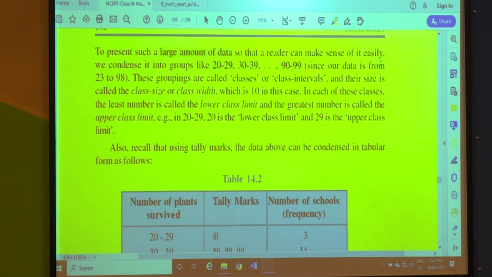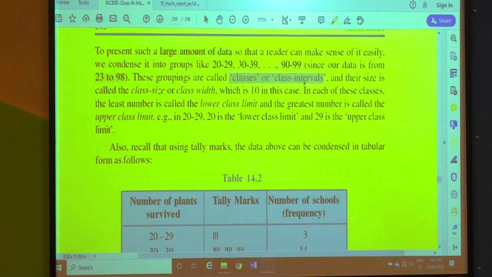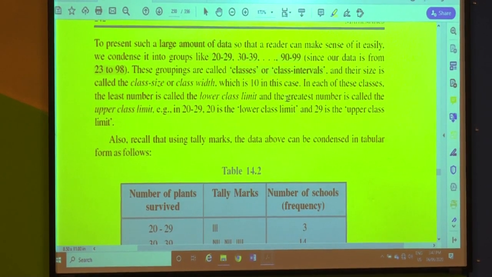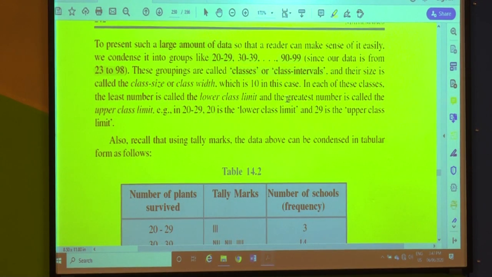Since our data is from 23 to 98, these groupings are called classes or class intervals. Why are the groups like 20 to 29? The explanation is there inside the bracket.